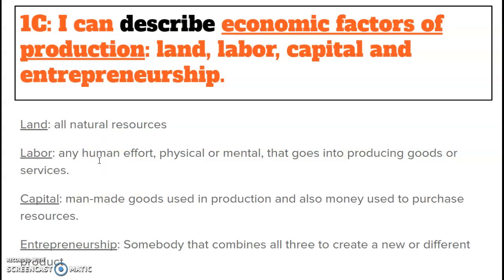The entrepreneurship is basically somebody that combines all three of these factors of production to create a new or a different product. So anytime you're going to open up a business or start a company, you have to think about what's going to fall under land, what's going to fall under labor, and what's going to fall under capital before you're able to start that business. If you were to start a restaurant, you have to think about the factors of production of land, labor, and capital.